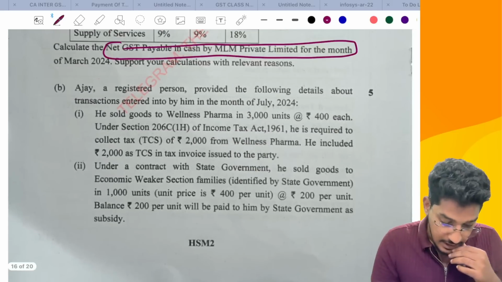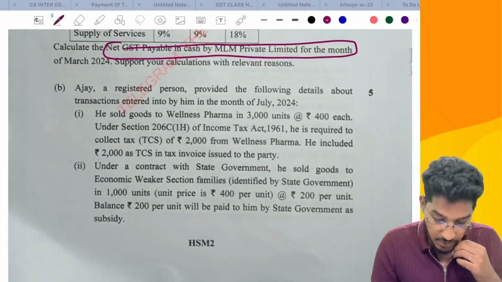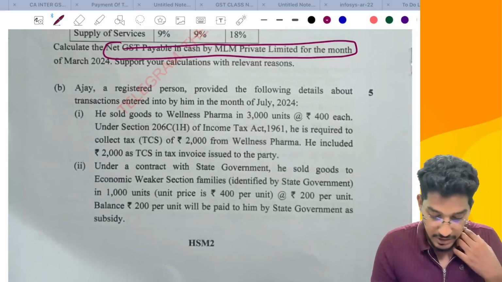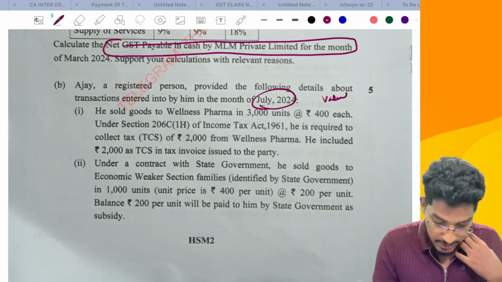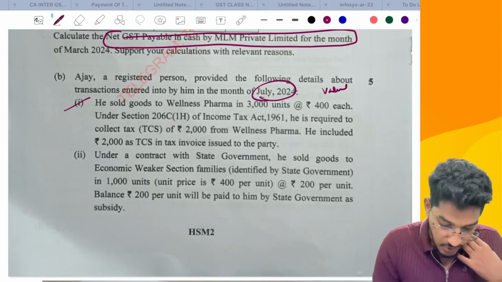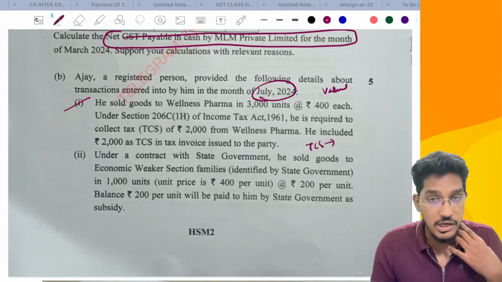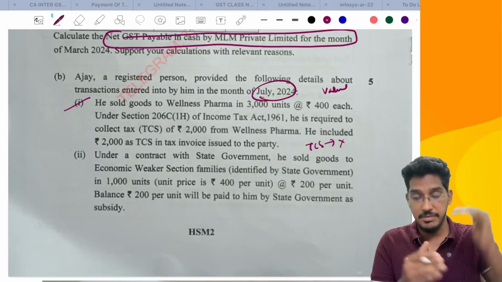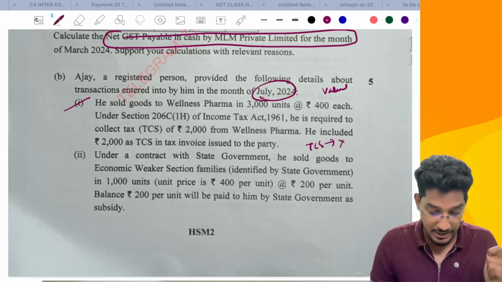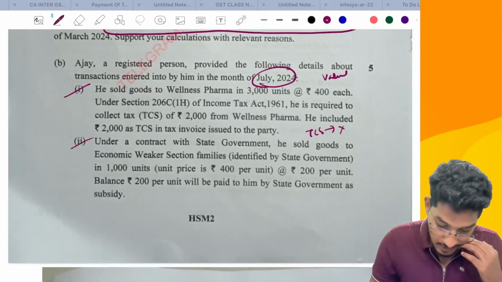Next. Coming to another one: Ajay, a registered person, provided the following details about the transactions entered by him in the month of July. This question is regarding the valuation chapter. First point, they're asking whether TCS should be included in the value of supply. No, TCS should not be included in the value of supply. TCS collected under the Income Tax Act should not be added to the value of supply. On that they have tested this first point.